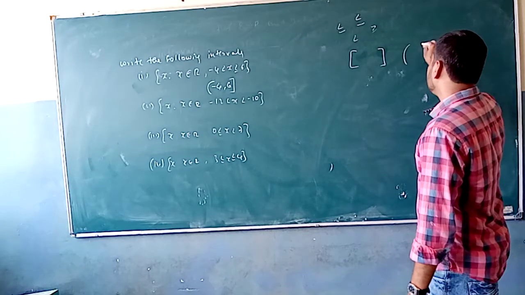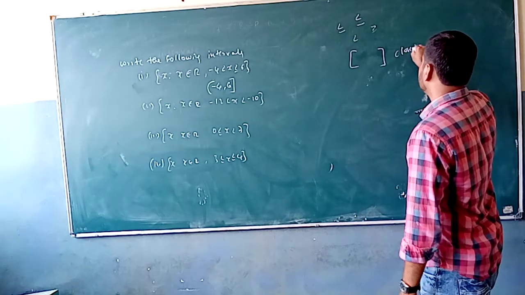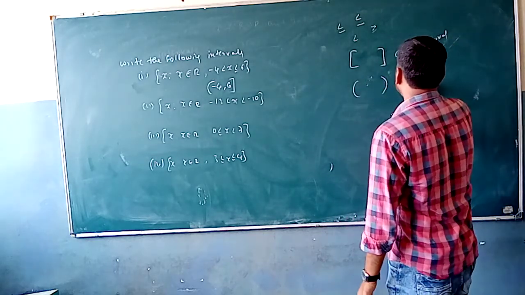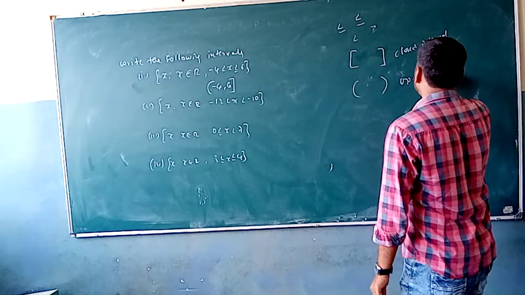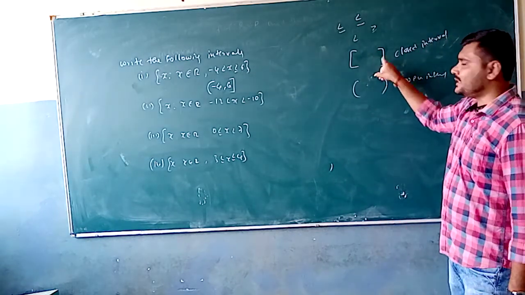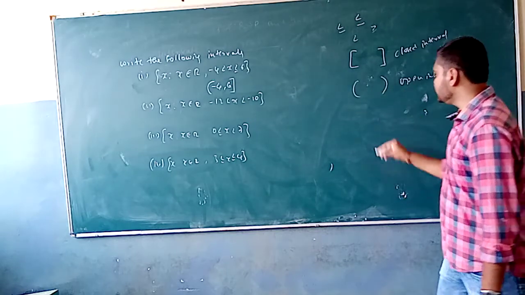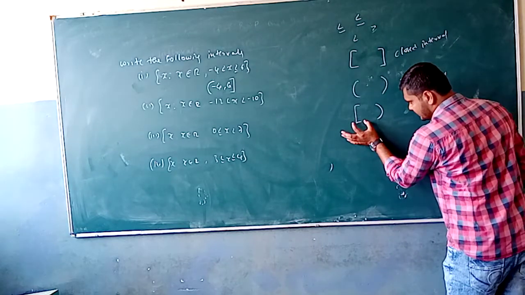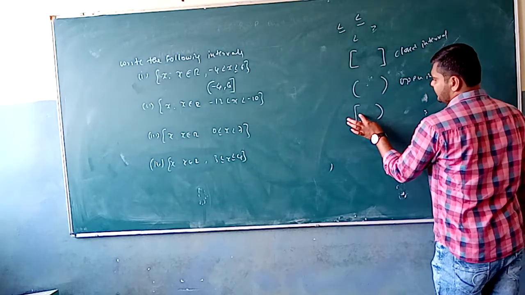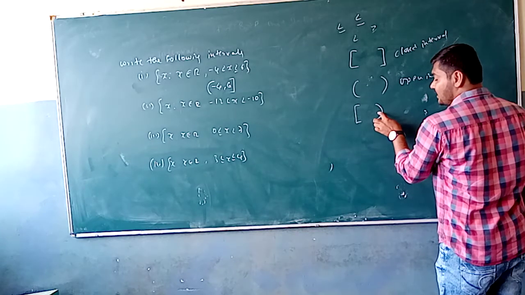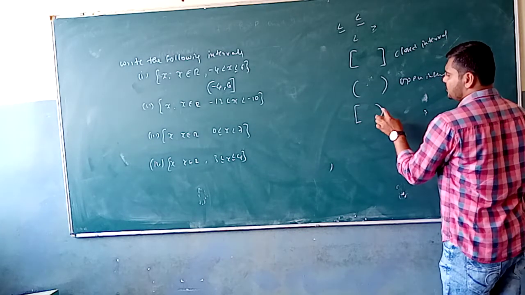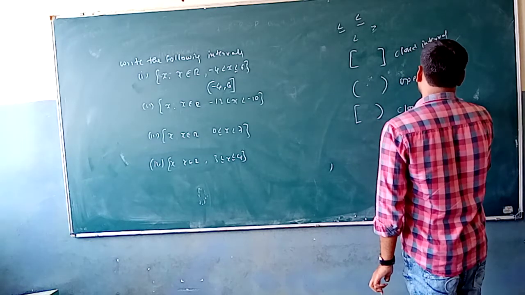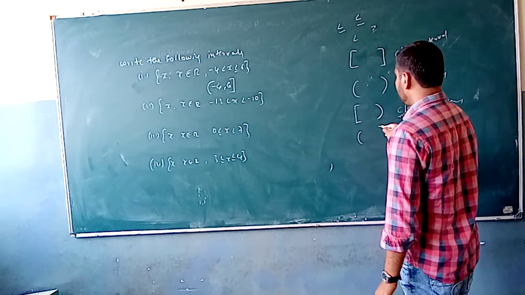So this is going for closed interval, and this is going to be for open interval. This symbol is for the closed interval, and this symbol is represented for the open interval. Suppose this one is closed open. The first is closed, and these points are included in the given interval, but this ending point is not included in the given interval. We can say that it is a closed open interval.